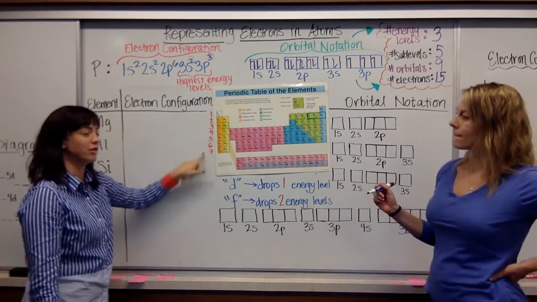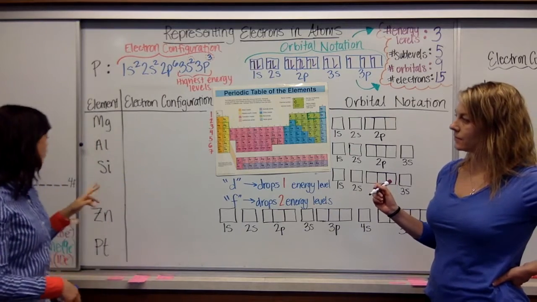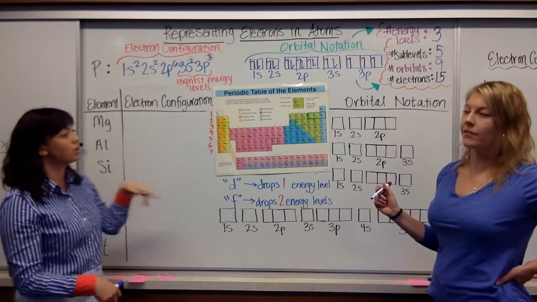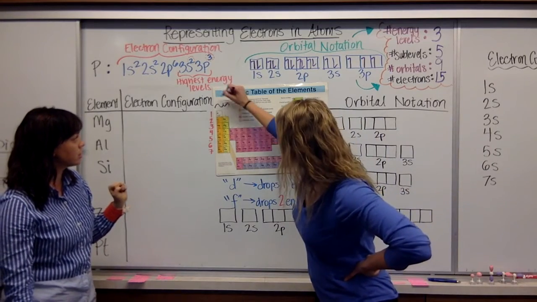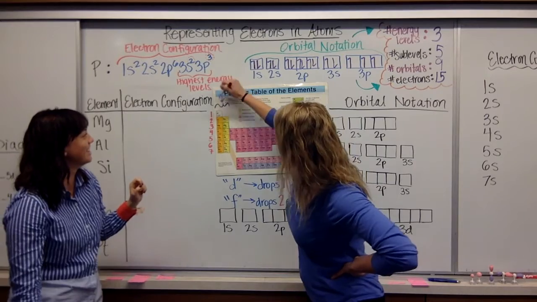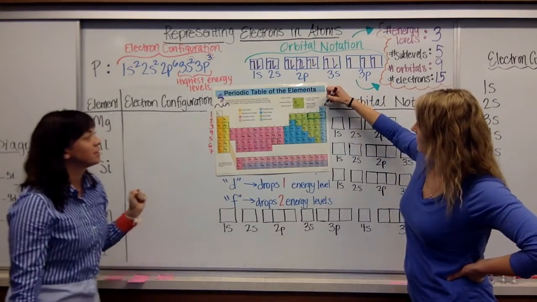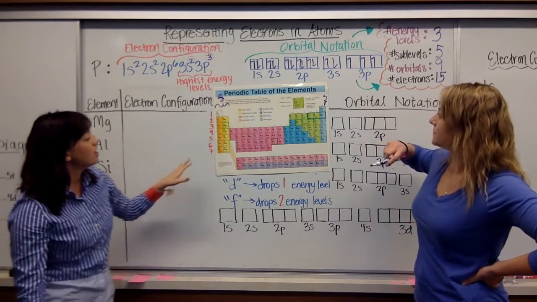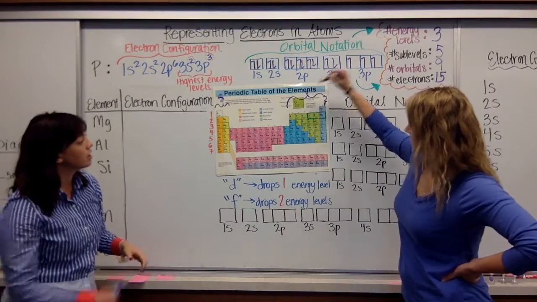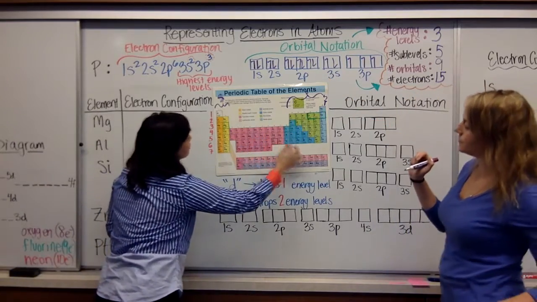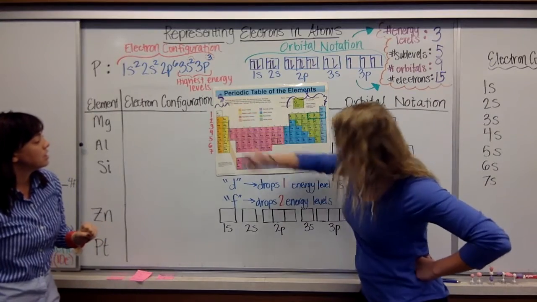Okay, so these are our principal energy levels. You should write that down even though we didn't. Then we have what we call blocks, and that is our different actual sublevels. And we have the S block, these guys, plus our helium, because he's special. And then we have the P block, which is all of these guys over here. So this is the division. Then we have the D block.